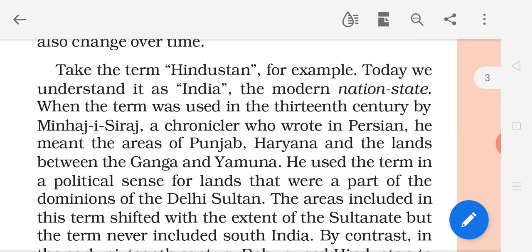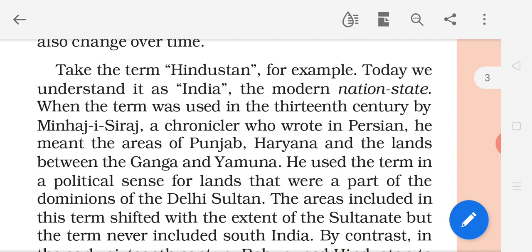How? Take the term Hindustan. Now how did the meaning of words change over time? Try to understand by reading, by taking the example of this word, Hindustan. For example, today we understand it as India.